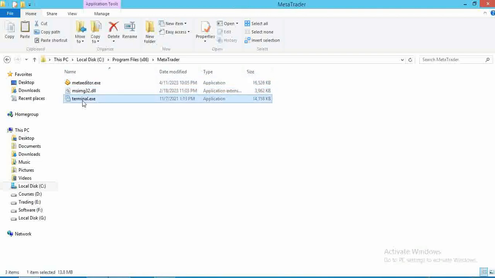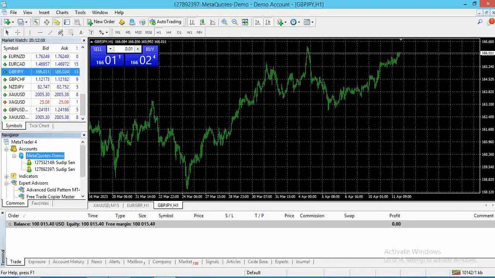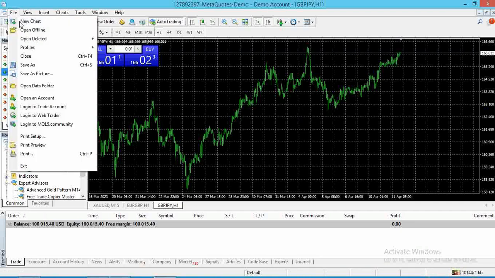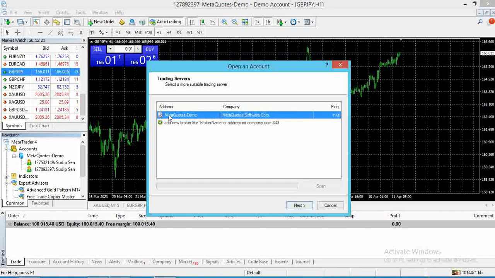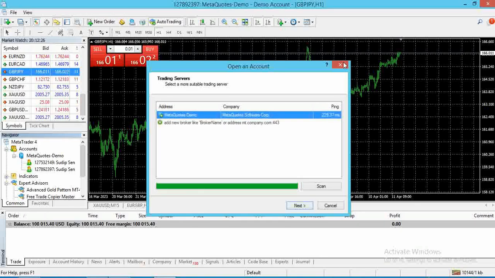Now double click this icon, this file, and you will see this software. You have to click here and open an account, and then click on MetaTrader demo, then next, and open an account, and you know how to open an account, right?